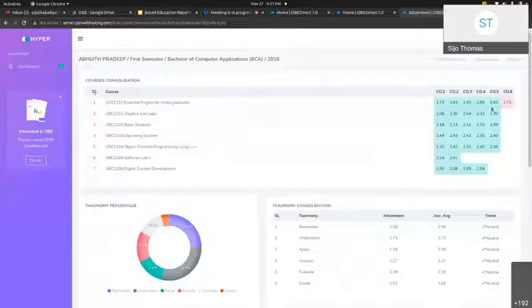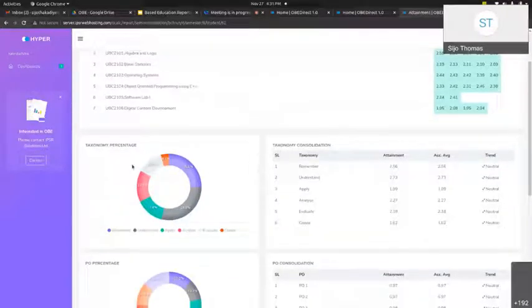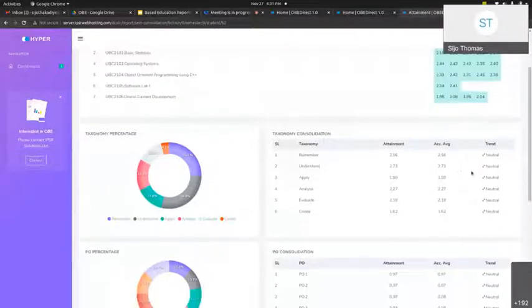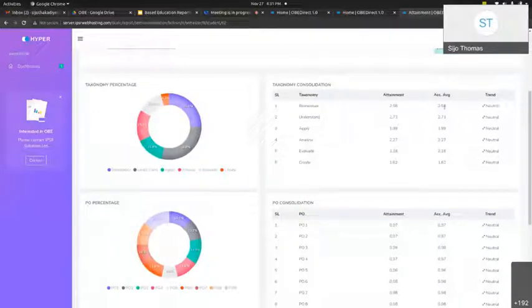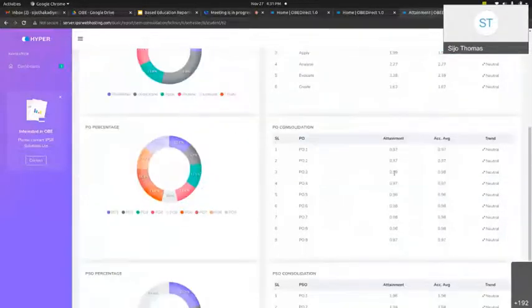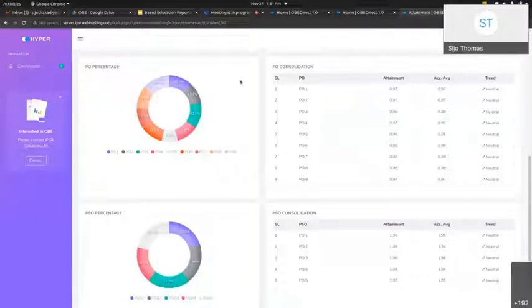For this particular student, he has failed only in course outcome 6, and this is the percentage of taxonomical contribution for this semester assessment, and this is the score and the attainment, the cumulative score, cumulative average, then the PO consolidation, the POs he has attained, this is the contribution, this is the attainment, and this is the trend.